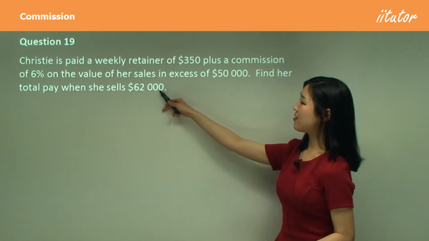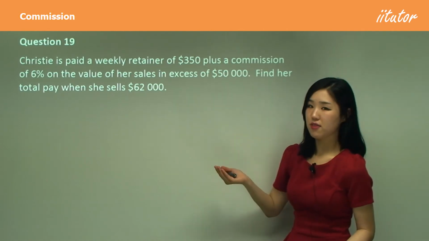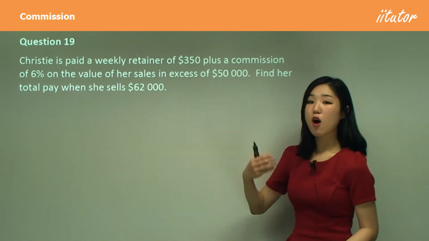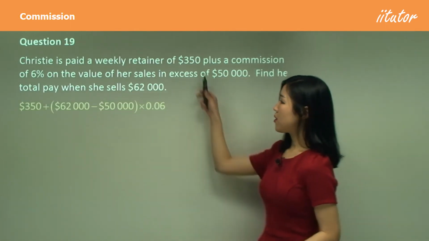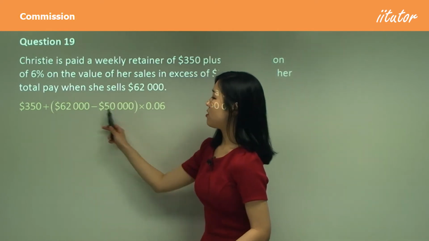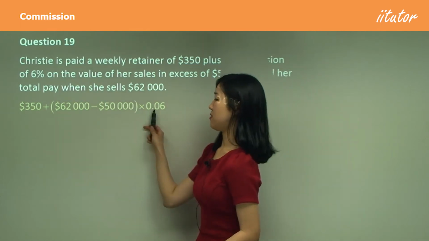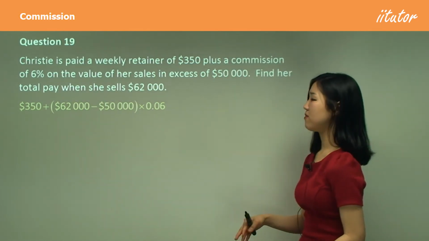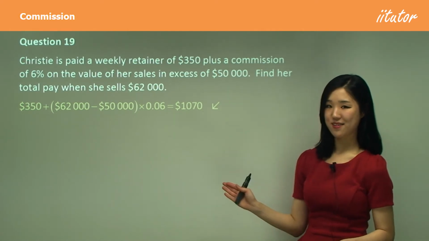If she makes this much in sales, how much more is that than $50,000? We just need to find the difference, subtract that from that, and multiply by 6%. So I'll show you. We get $350 no matter what. And then on top of that, for the difference of $50,000 and $62,000, we get the 6%. And then just add them up. Be very careful. That's what you should get. So again, please double check you get that.